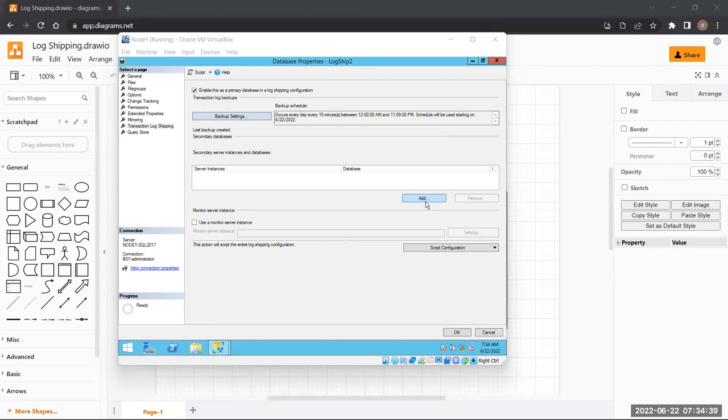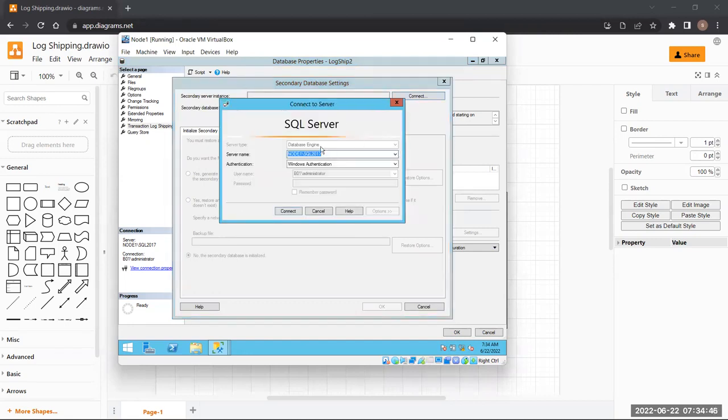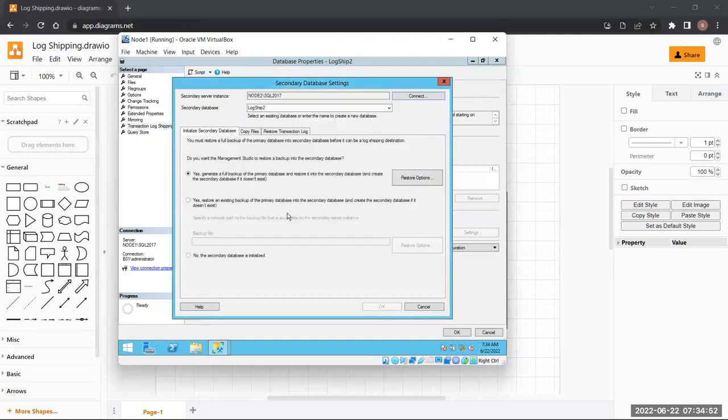So let's go and add a server. What server are we going to add in here? Node 2, right? Okay, we have node 2 here. Let's simply connect. Great. Now we are connected to node 2, SQL 2017. What is the name of the database that is going to be created over there? Logship 2 only, the same name, right? Now let's come to this.